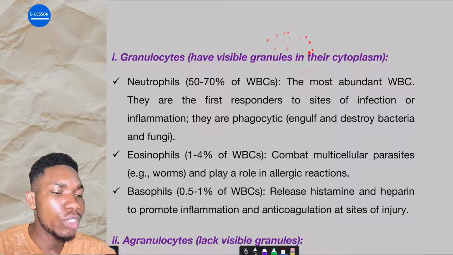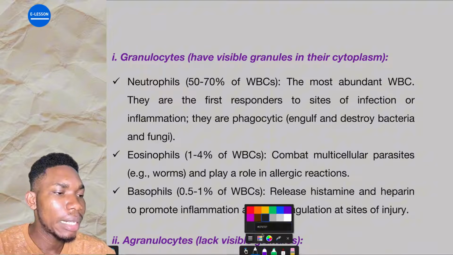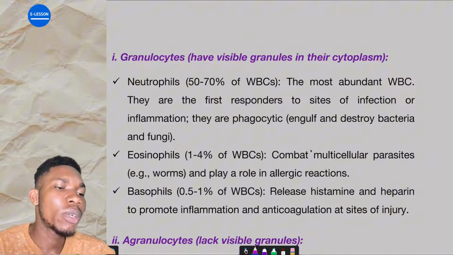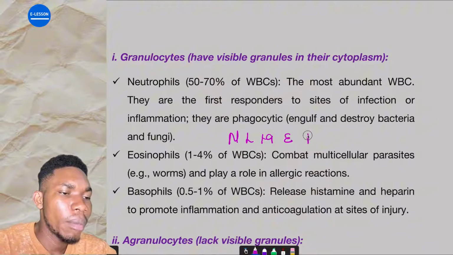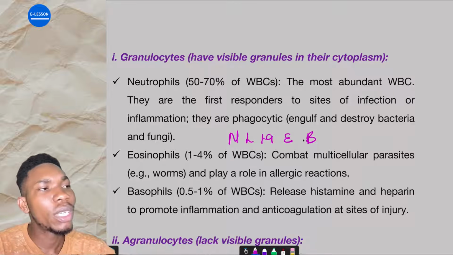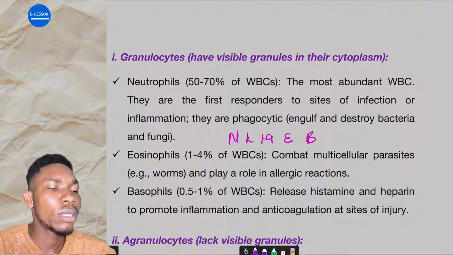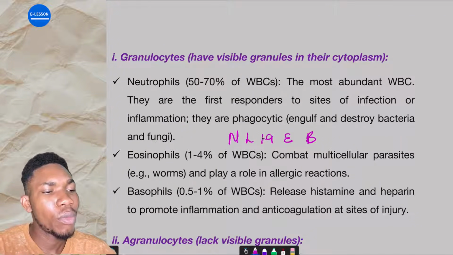Now, there's a mnemonic we usually use to remember the white blood cells. The mnemonic is: Never let monkeys eat bananas. Never means what? Neutrophil. Let means what? Lymphocyte. M means what? Monocyte. E means eosinophils. And B means what? Basophils. Are you getting it now? Never let monkeys eat bananas.